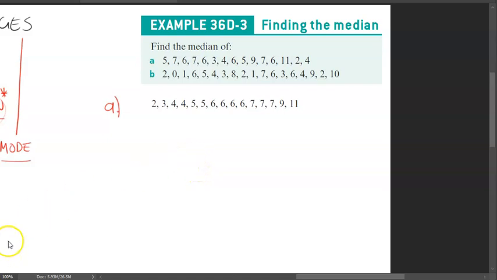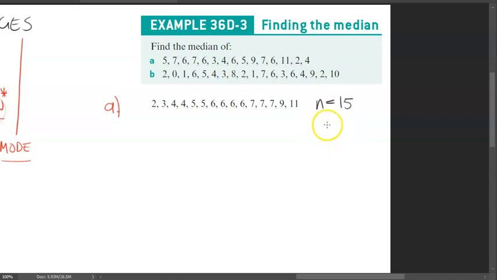The next thing we're going to do is count how many data values there are within here. This is going to help us determine whether there's going to be one middle number or two middle numbers. So we have 1, 2, 3, 4, 5, 6, 7, 8, 9, 10, 11, 12, 13, 14, 15. The number of data points I'm going to represent by the letter N. N is equal to 15. Now, because it's an odd amount, we expect one number to just extract for our median.